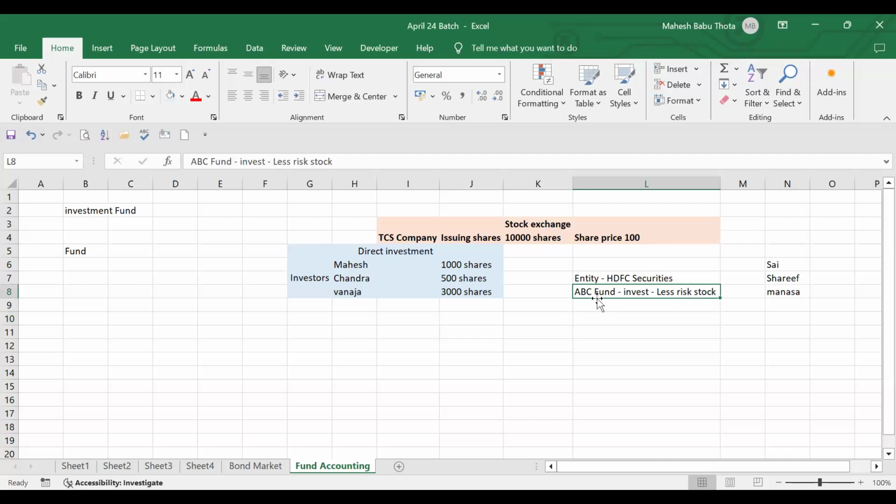So we need a capital of 10,000. If you want to start this business, the ABC fund, and start investing into the stocks, how much capital do we need? 10,000. So they are looking for persons who will contribute this 10,000.